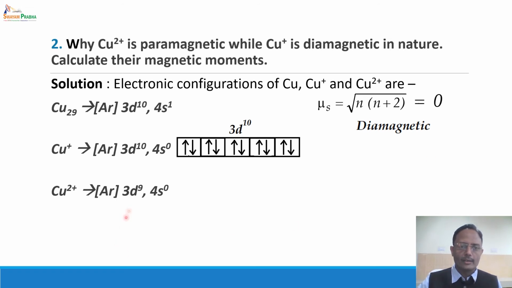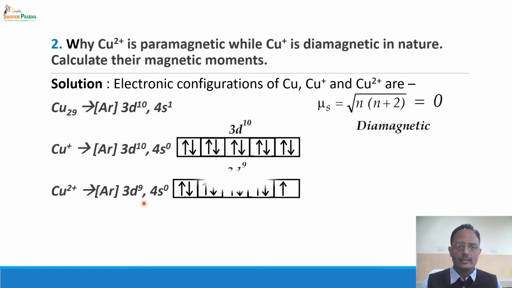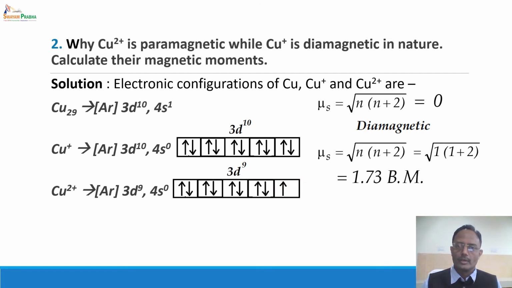Now one more electron is lost. The next electron goes from 3d10. So now the configuration of Cu2+ is 3d9, and in the 3d9 configuration you can see there is one unpaired electron, and since there is one unpaired electron, the spin only magnetic moment is the square root of 1 into 1+2, which is equal to 1.73 Bohr magneton. Hence it is paramagnetic in nature. So this is a clear reason why Cu+ is diamagnetic while Cu2+ is paramagnetic in nature.